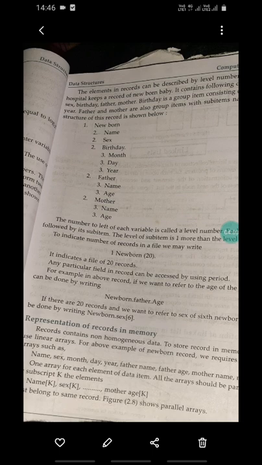All the arrays should be parallel. This is for subscript K of an element, meaning name of K, sex of K, up to mother age of K must belong to the same record. That is figure 2.8, which shows the parallel arrays.